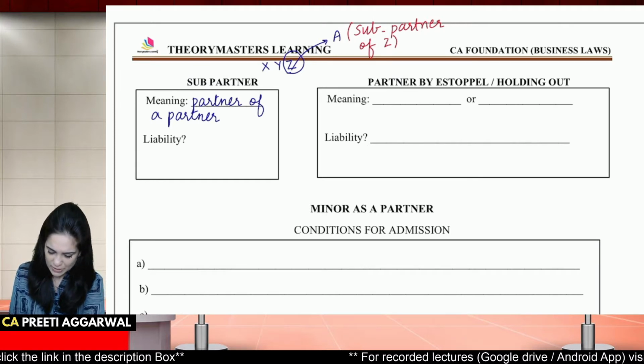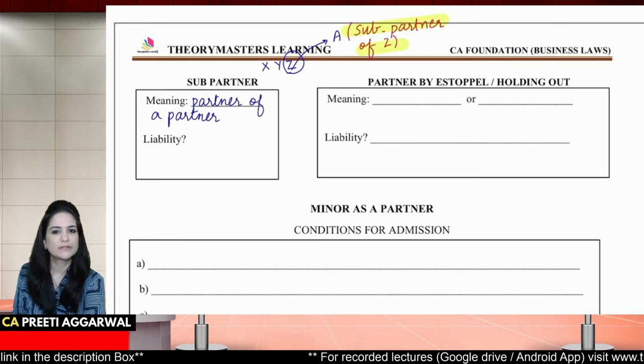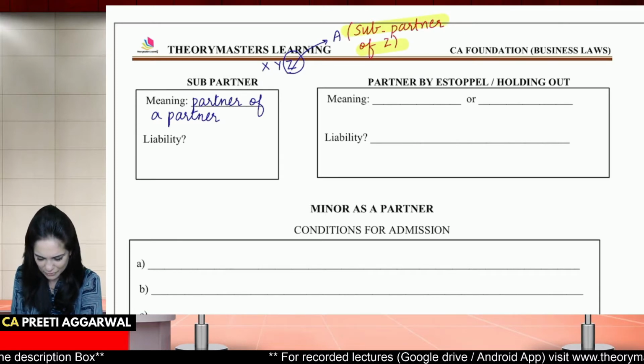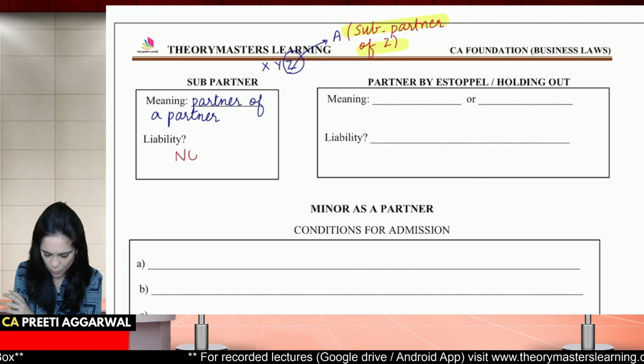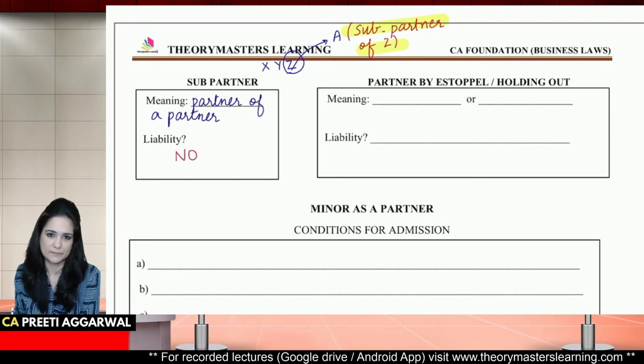That sub-partner is nowhere connected to the firm. Will he be liable for the acts of the firm? Will firm be liable for his acts? No, because he is not a partner.